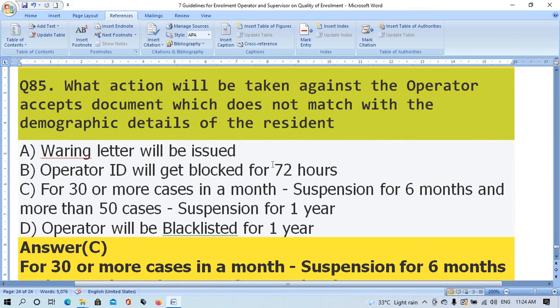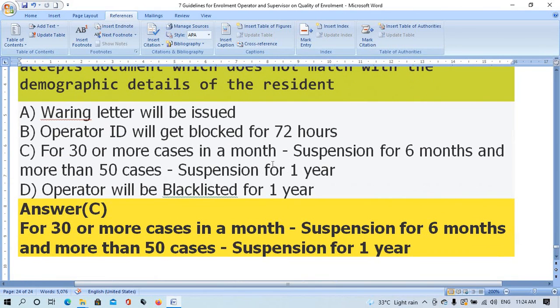The right answer is option C, for 30 or more cases in a month suspension for 6 months and more than 50 cases suspension for 1 year.